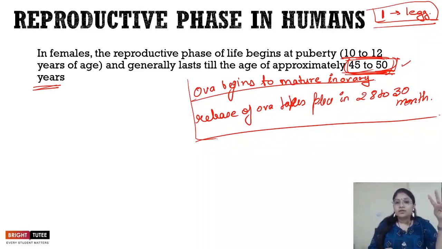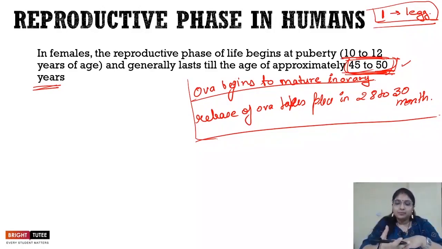So there are two things which are happening. There are two scenarios rather. One scenario is where the ova will get fertilized with the help of the sperm, and the other scenario is that the ova will not get fertilized. But before that, what is happening? What are the preparations? What are the changes that are happening in the body?